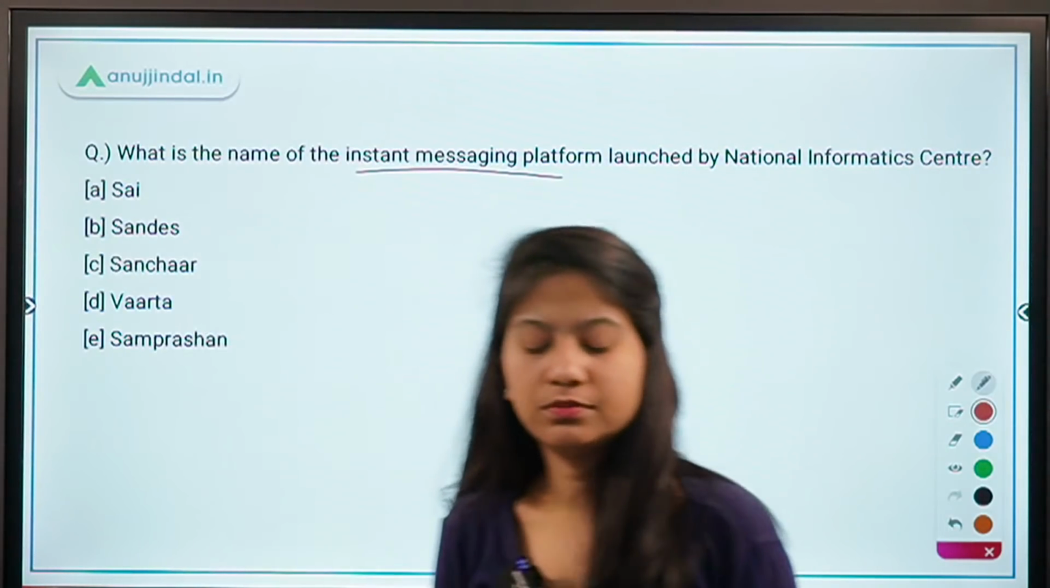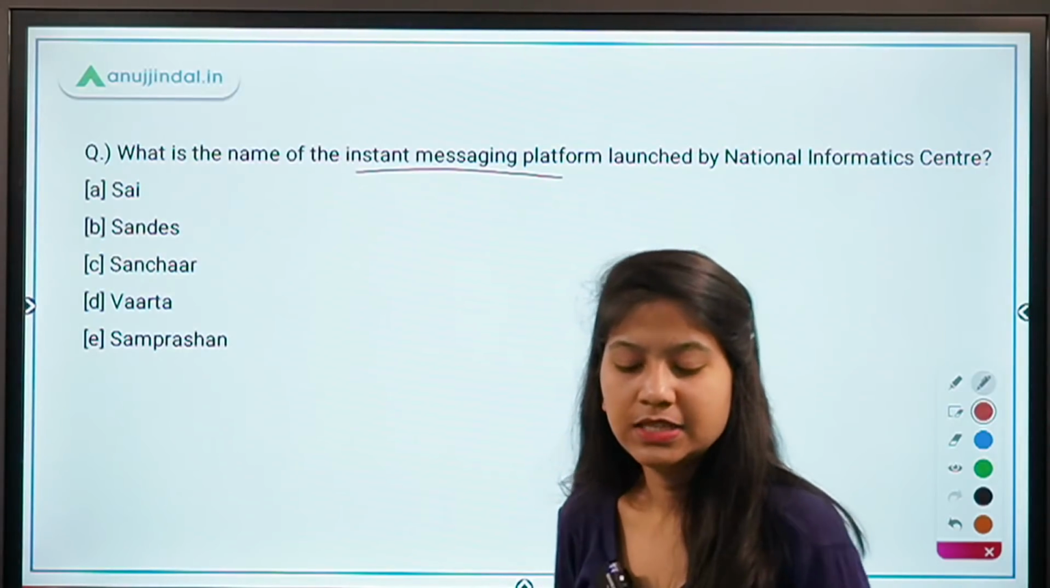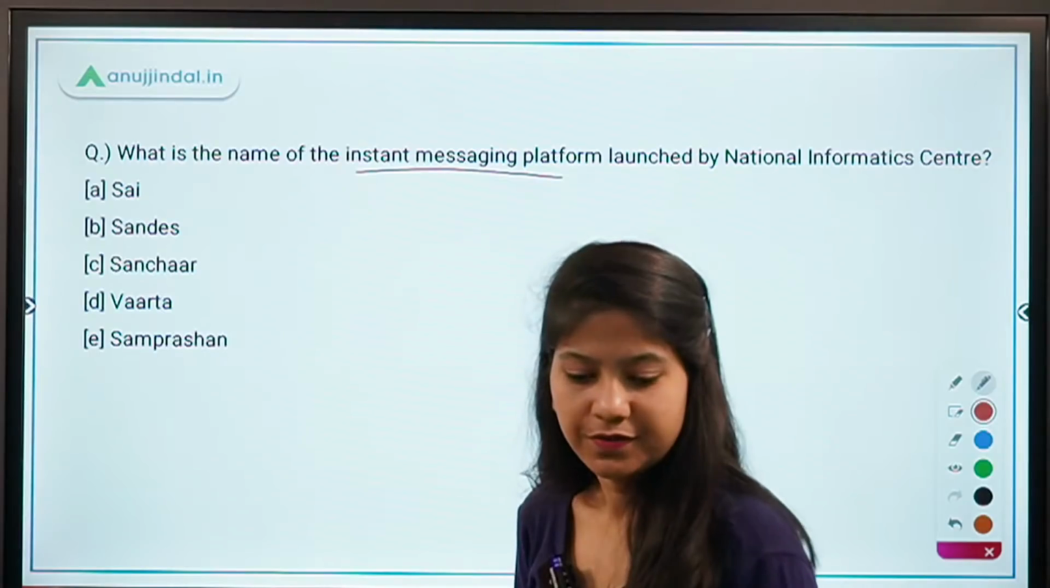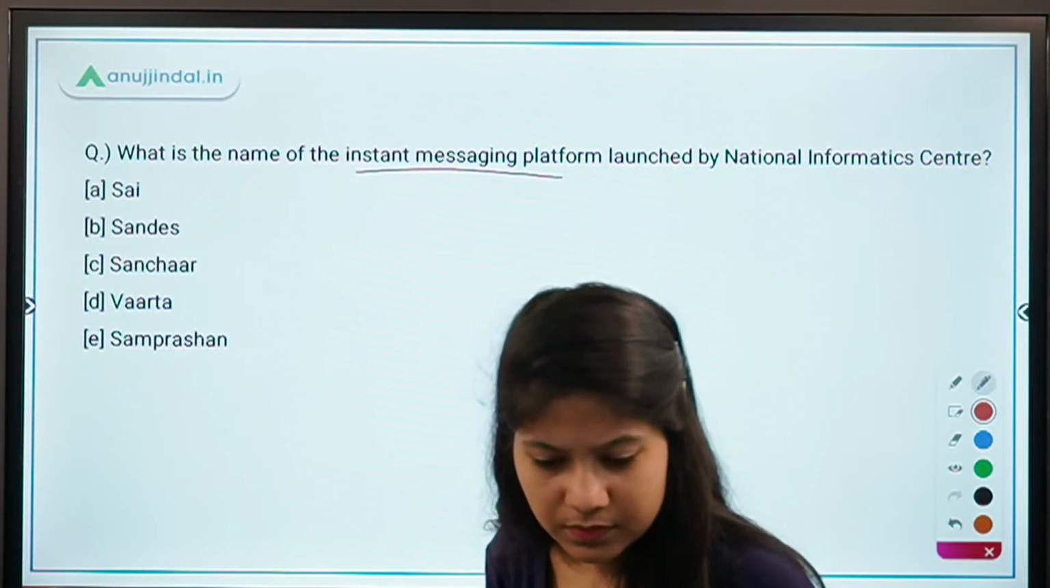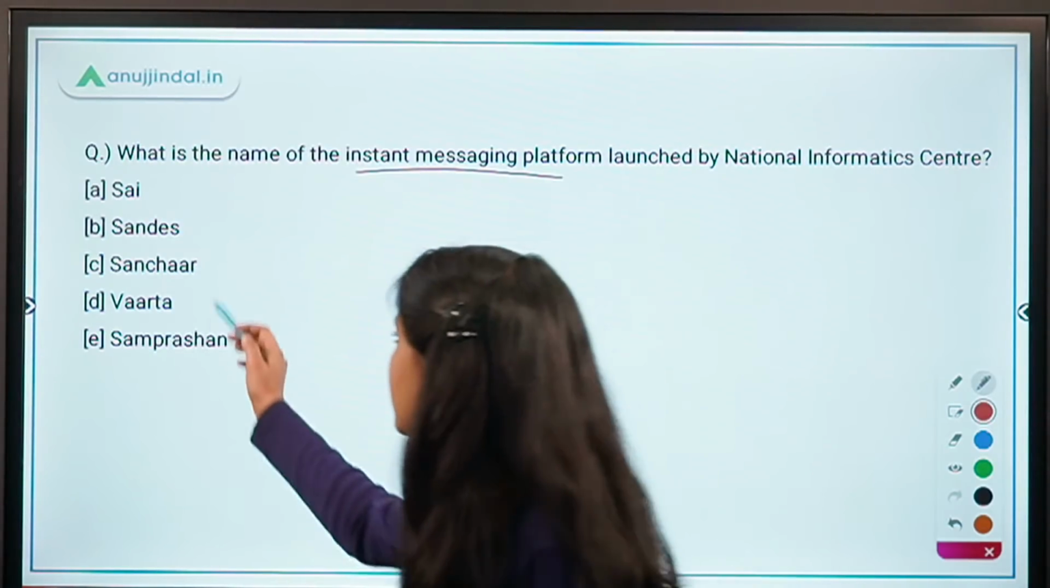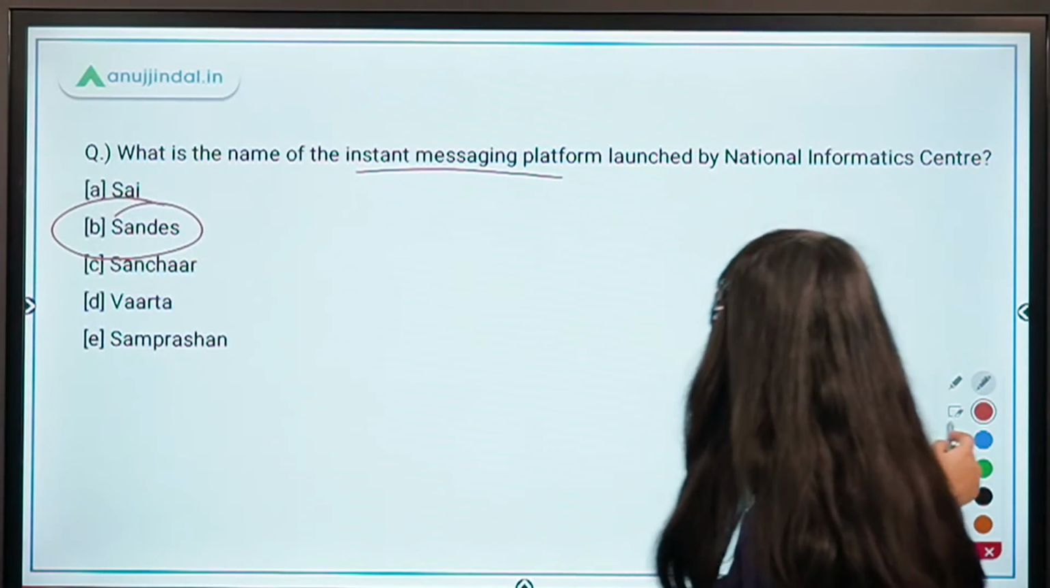Yes, Subhashri, 15 rupees will be provided by the government as subsidy. So the ultimate cost to the consumer will be rupees 5. Absolutely right. Yes, it's option B, Sandesh.